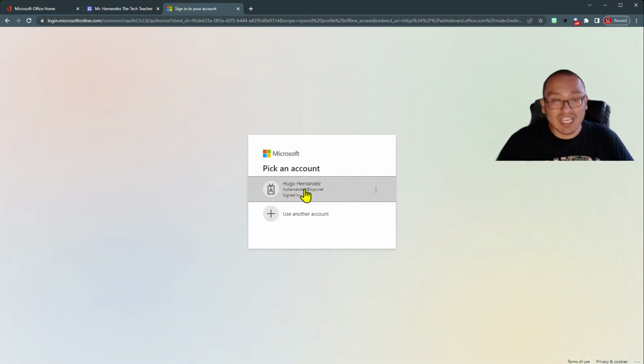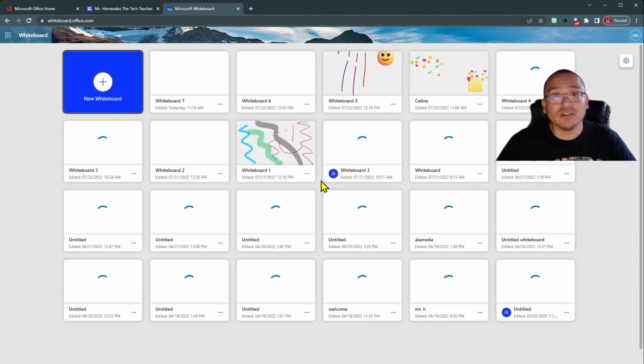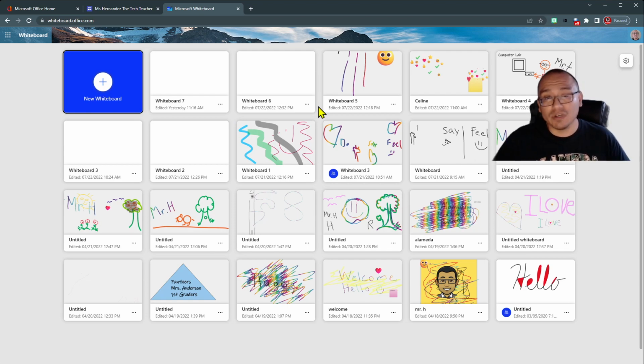You will have to sign in if this is the first time you've used the whiteboard on this particular device. I'm going to use my credentials, my Canvas, my Clever. It's all the same, okay? If you forget, last name, first name at lcps.net, and your password is lcps2 and the rest of that number, all right?